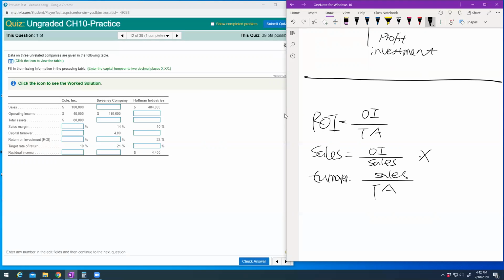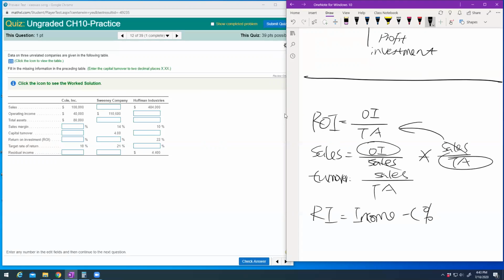If you multiply these, you can cancel the sales and get operating income divided by total assets, which is your ROI. And then for residual income, it will be your income minus your required return times your total assets, your investment. So make sure you know everything here. Just plug the numbers there.